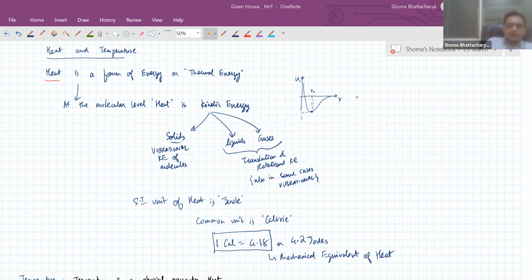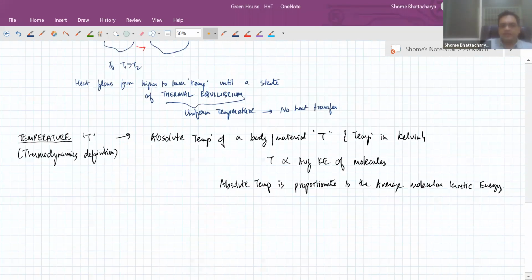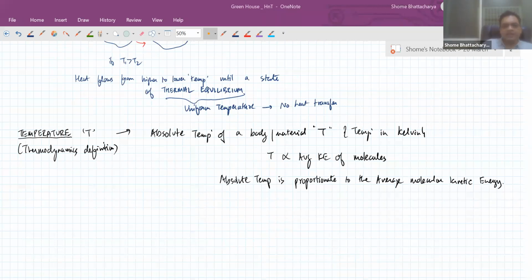Okay. Now, anyway, let's continue in our understanding of the first two basic quantities, heat and temperature. So temperature, I mean absolute temperature, on the Kelvin scale is a quantity which is proportional to the average kinetic energy of the molecules of a material.